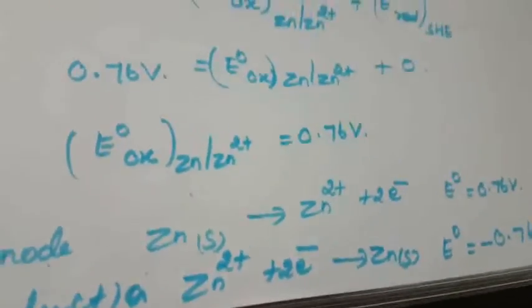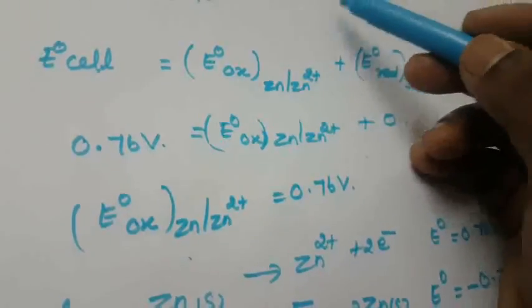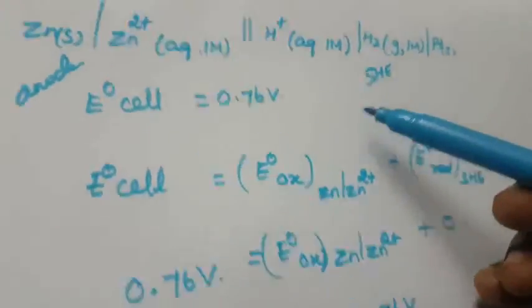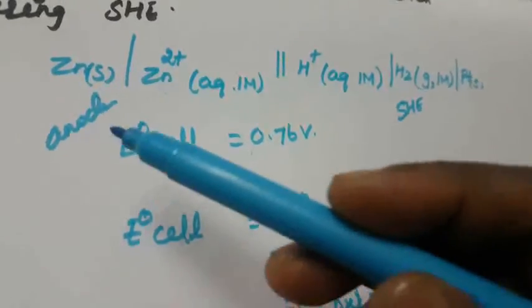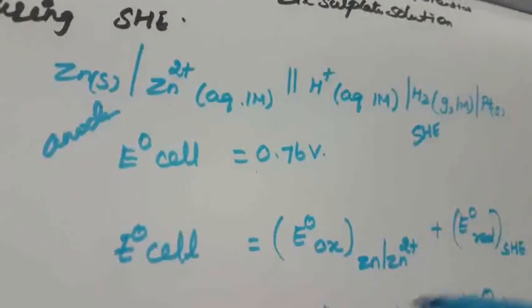Okay, so this is the way you calculate using the standard SHE. Using the standard hydrogen electrode, we can calculate the EMF, the reduction potential of the anode or cathode. So we can easily calculate it.